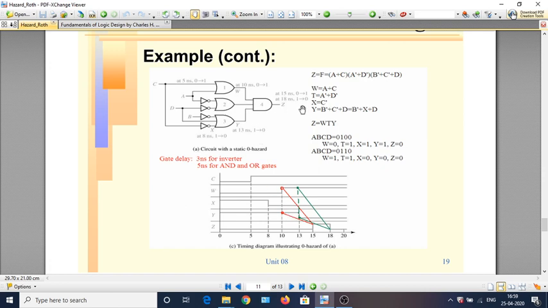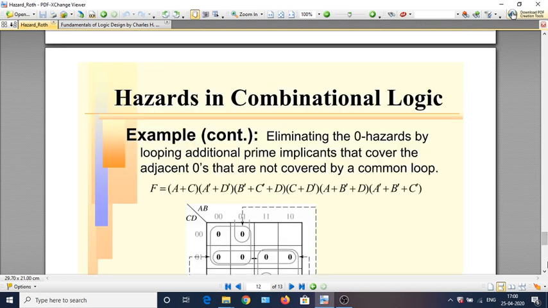You would see that there are intermediate terms: W is A plus C, T is A complement or D complement, X is C complement, and so on. So there is a 1 that happens here. That shows as the 1 hazard, momentarily Z going to 1, again with a small propagation delay.